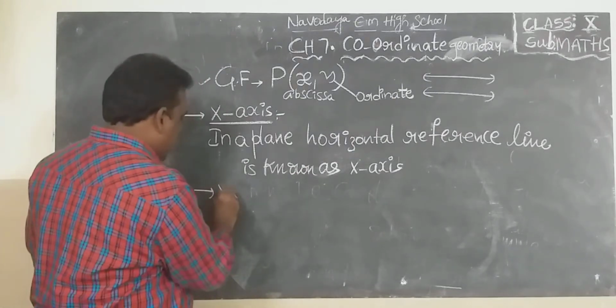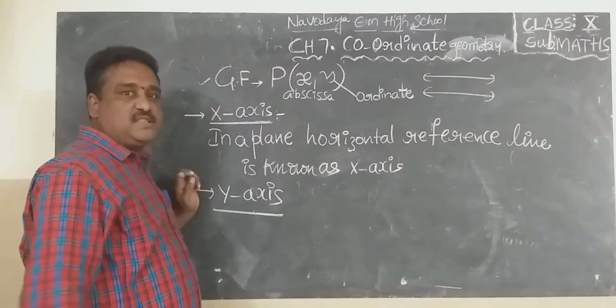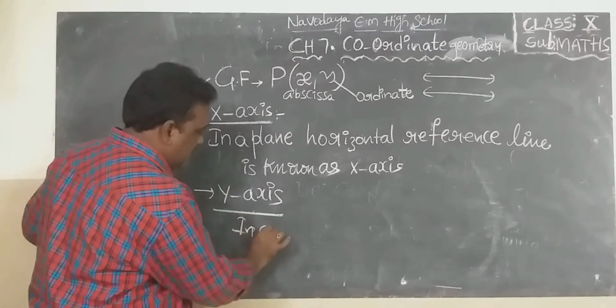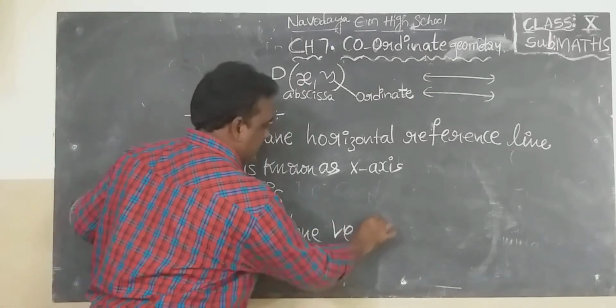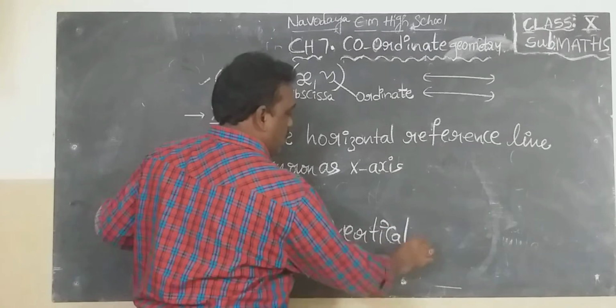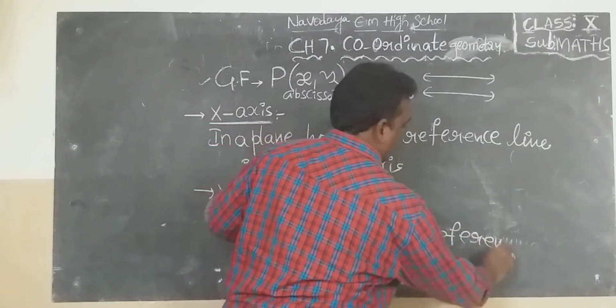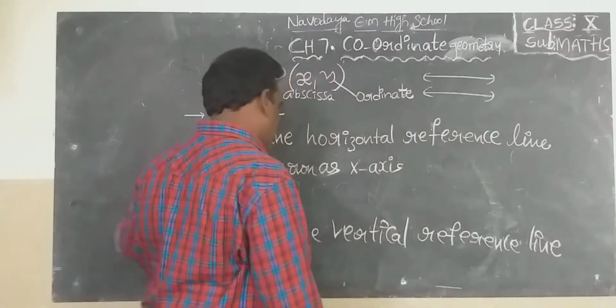Then what is the y-axis? In a plane, a vertical reference line is known as the y-axis.